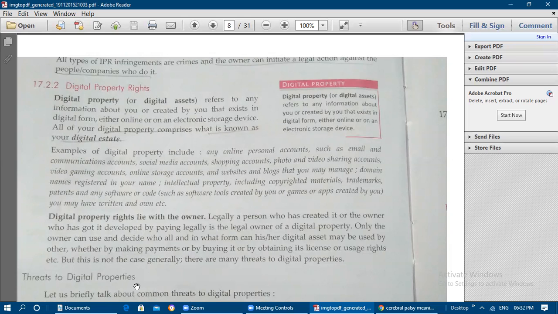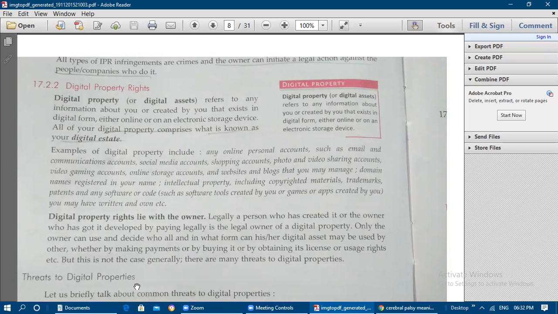Okay, examples of digital property include online personal accounts, email and communication accounts, social media accounts, shopping accounts. On e-commerce websites we maintain our accounts with details such as phone number and addresses, all those things we mention there.